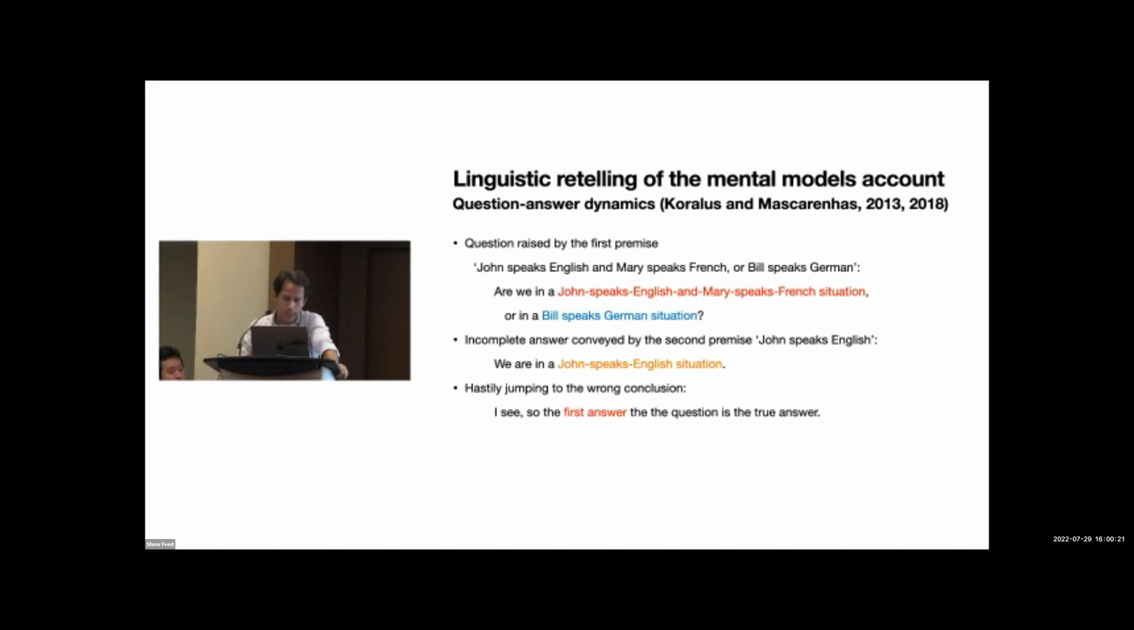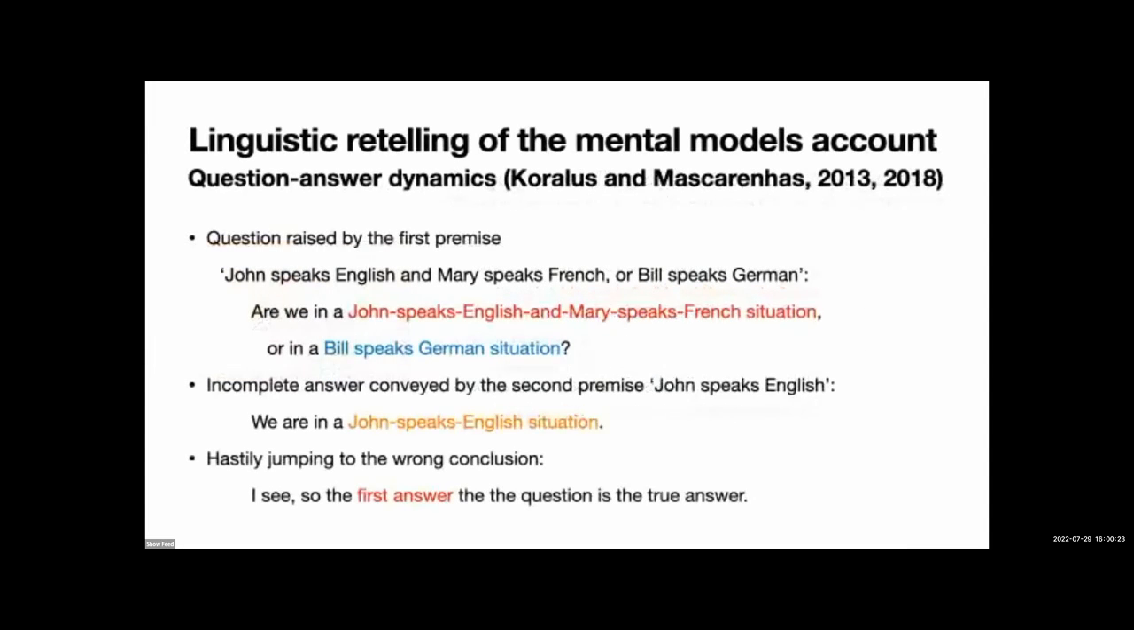And of course, interpreted it as an answer to the question under discussion. Any reasonable theory of discourse pragmatics and dialogue will predict that John speaks English is, of course, an answer in the red direction rather than in the blue direction. So the reasoner now concludes, oh, I see, the first answer is right, the red stuff is right, whence it follows that Mary speaks French.